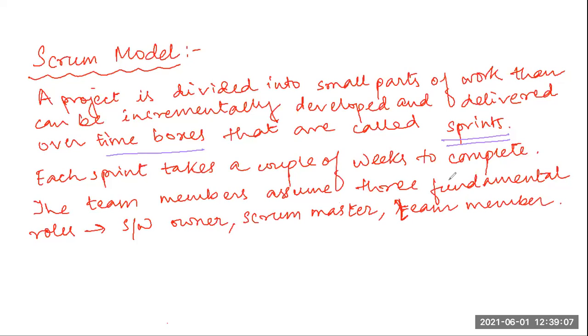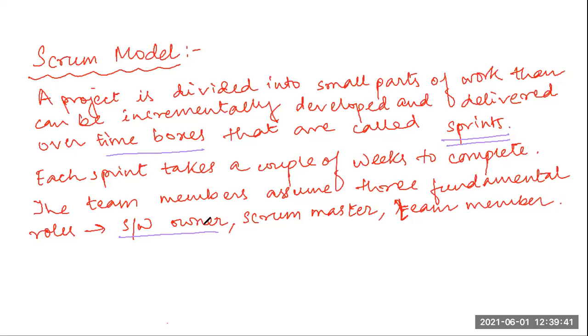The team members assume these three fundamental roles. First is the software owner. The software owner is responsible for communicating with the customers and conveying the vision of the software to the development team.